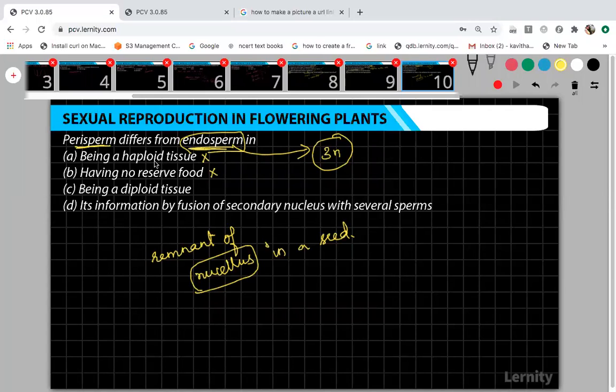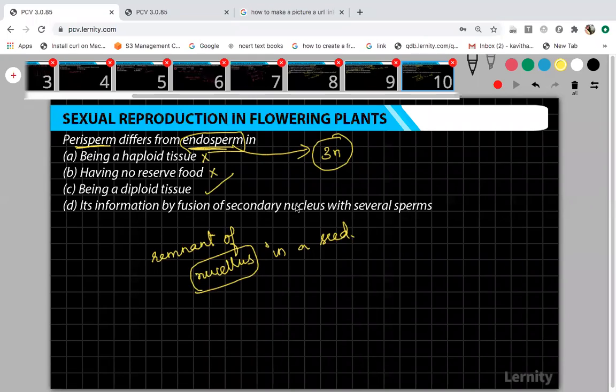Being a diploid tissue. Perisperm is diploid or haploid? Endosperm is triploid. What is perisperm? Perisperm is haploid or diploid? Give your answers. Why is nobody answering? Yes, it is a diploid tissue. It is correct.